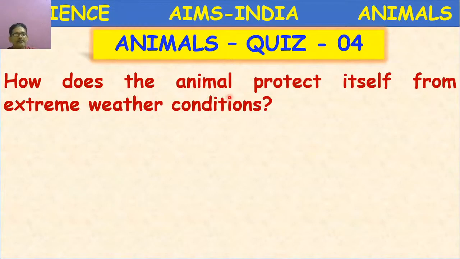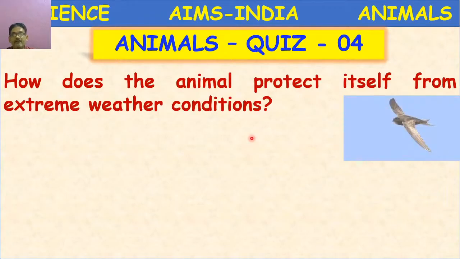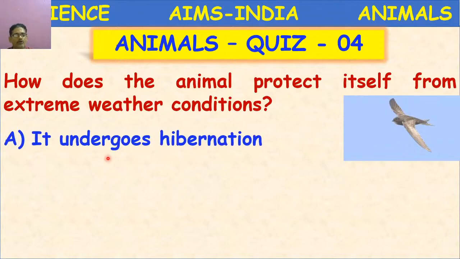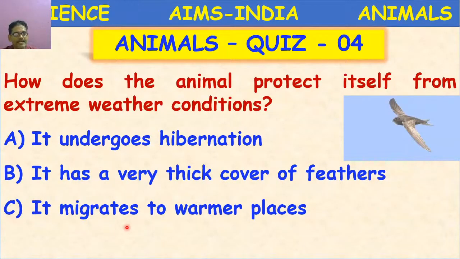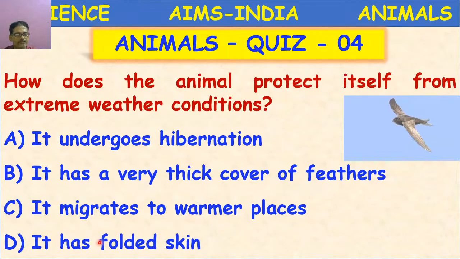Let us go to the next question. How does the animal protect itself from extreme weather conditions? Here the hint is given that the animal is a bird. For example, a bird: it undergoes hibernation, it has a very thick cover of feathers, it migrates to warmer places, it has folded skin.